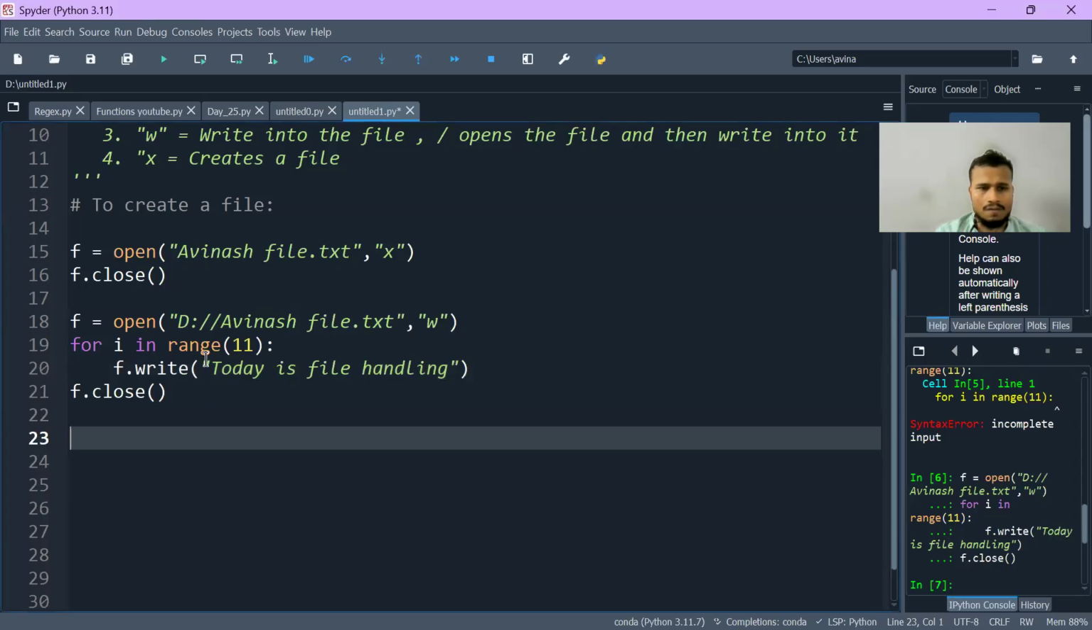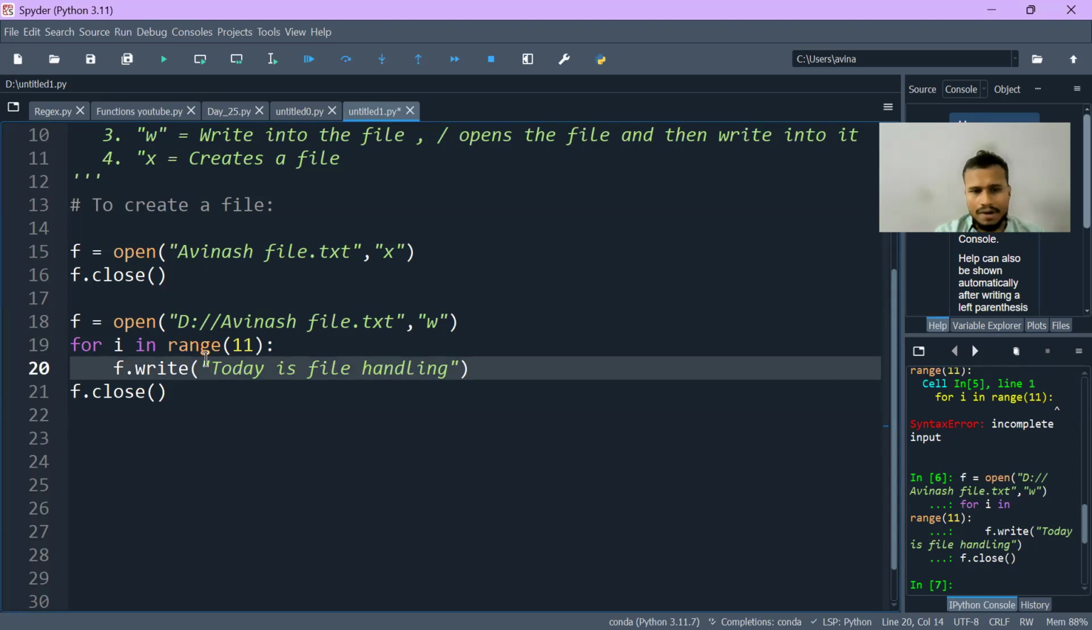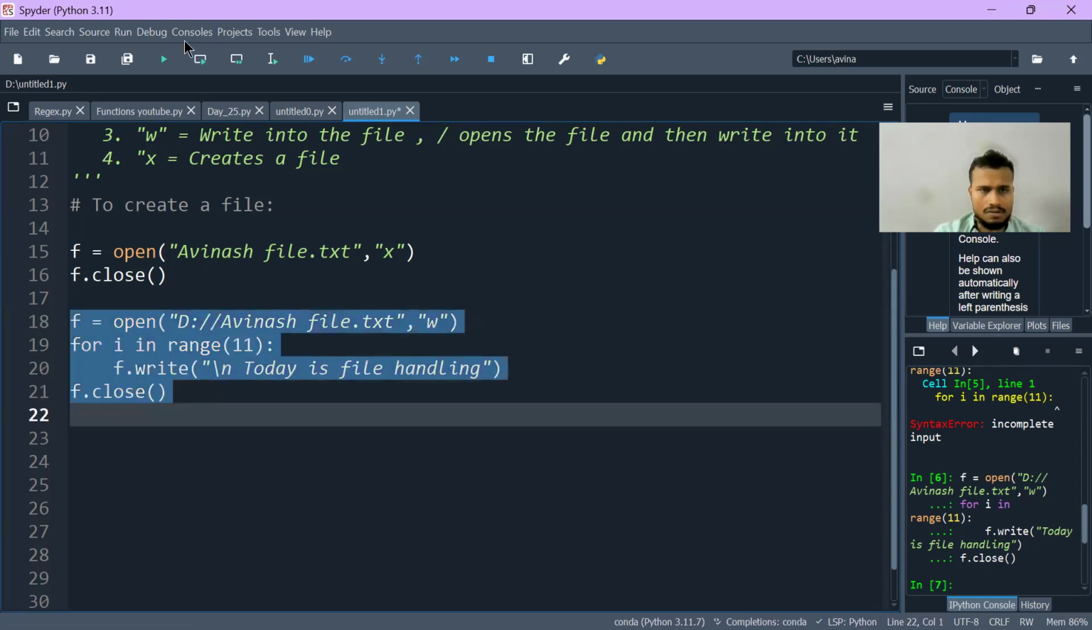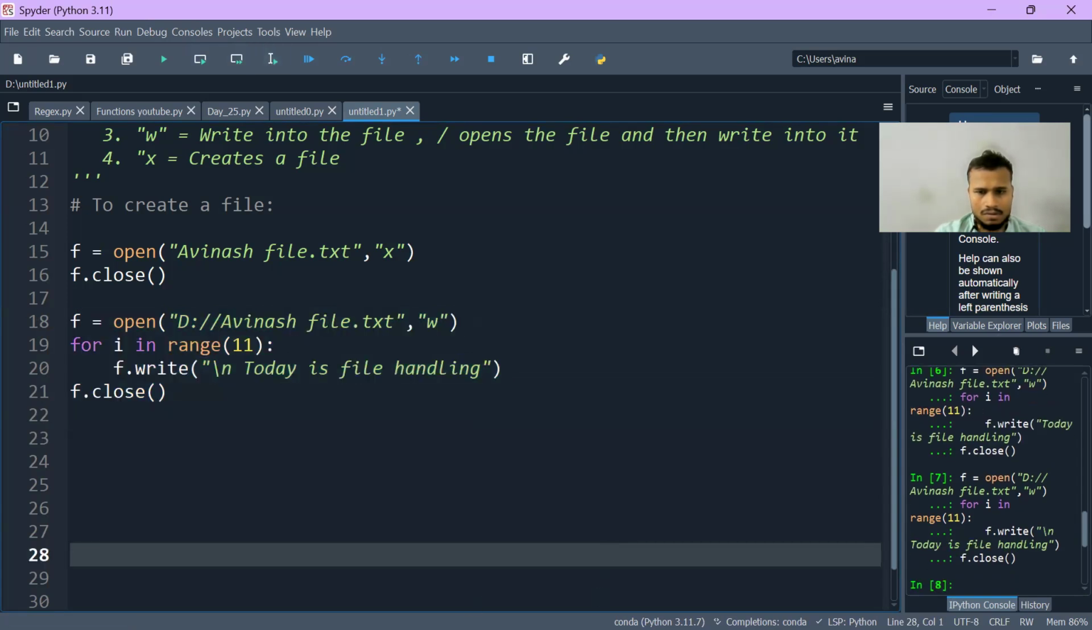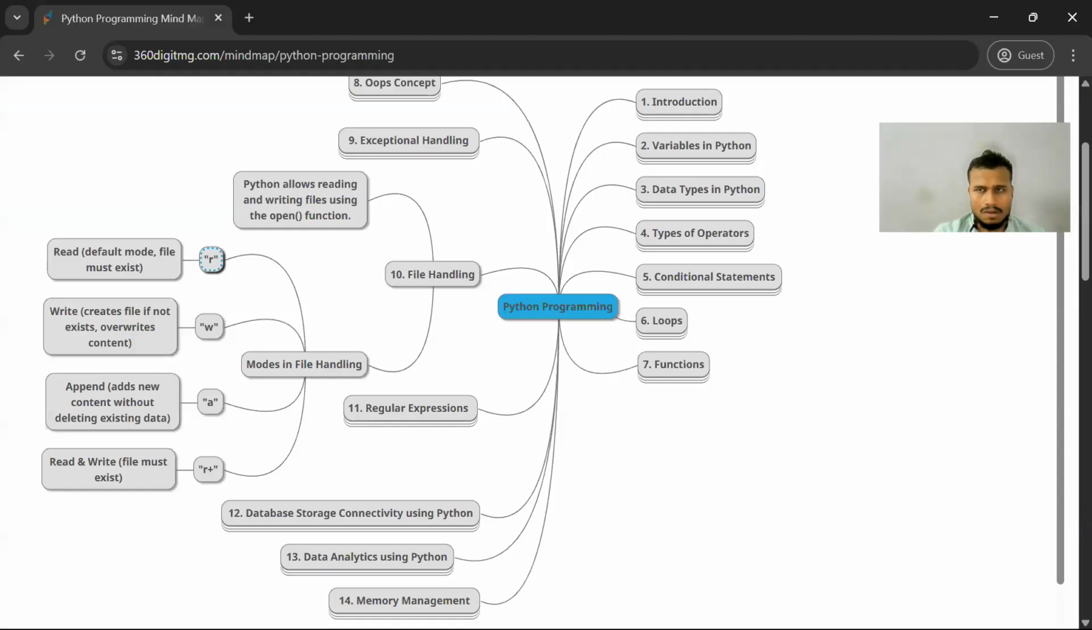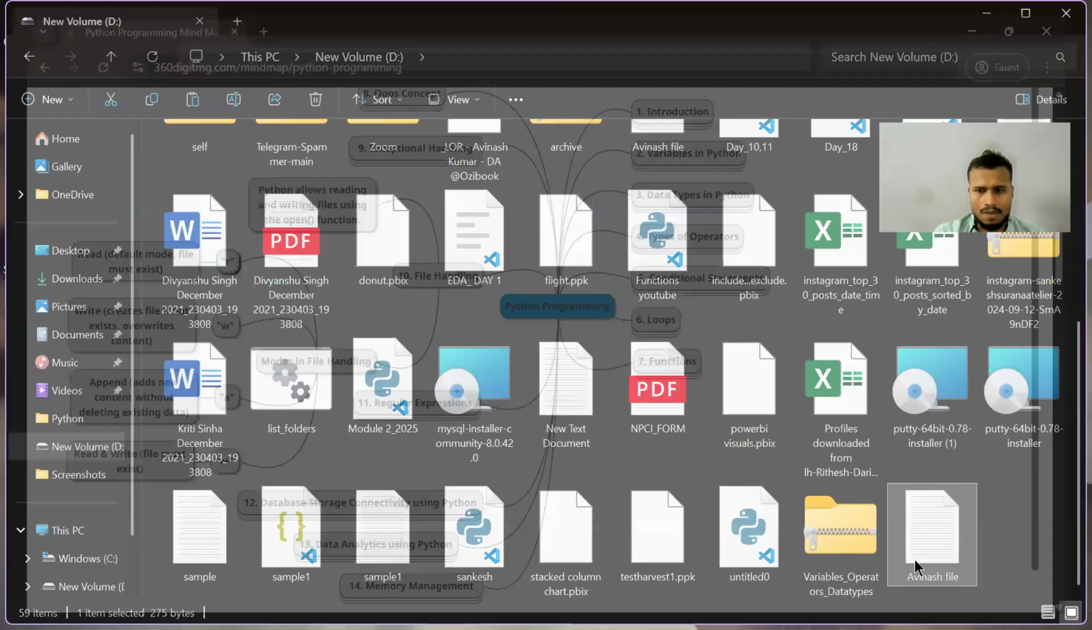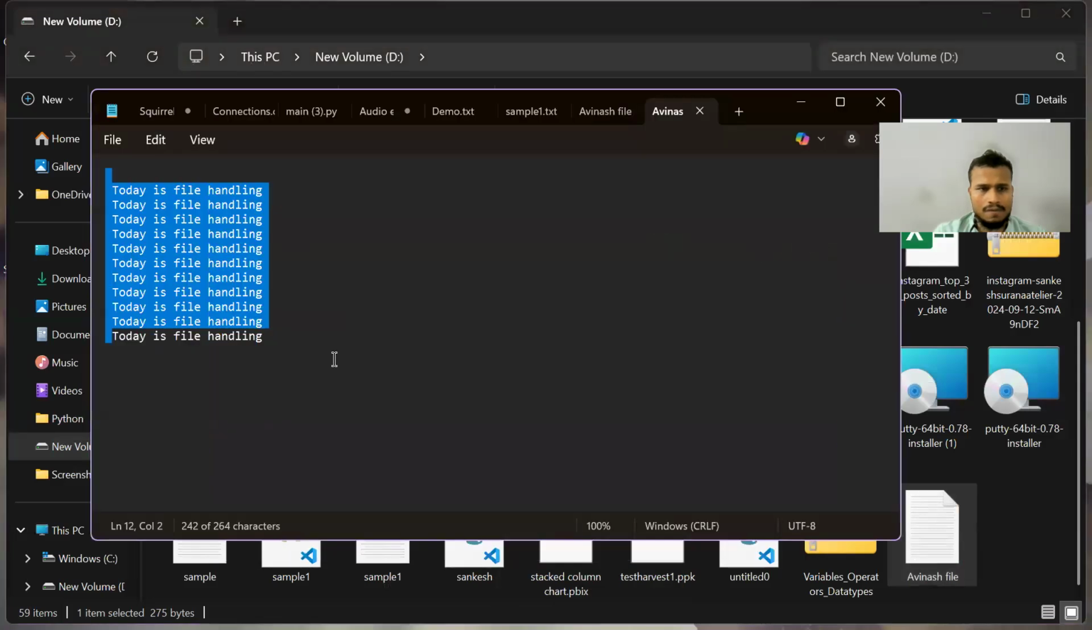so here, if I want to print it into a new line, I will simply use slash n here, slash n. And now let's try executing it. And again, if I open my file here, you can see today is file handling, today is file handling, today is file handling. This is being created in a single line.